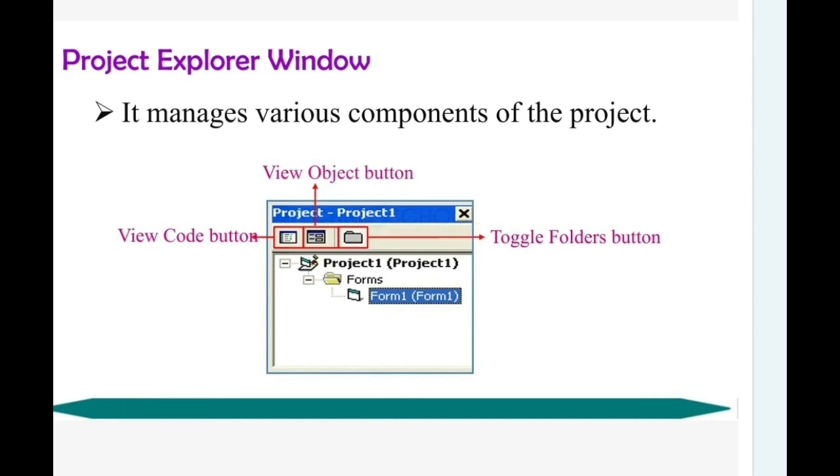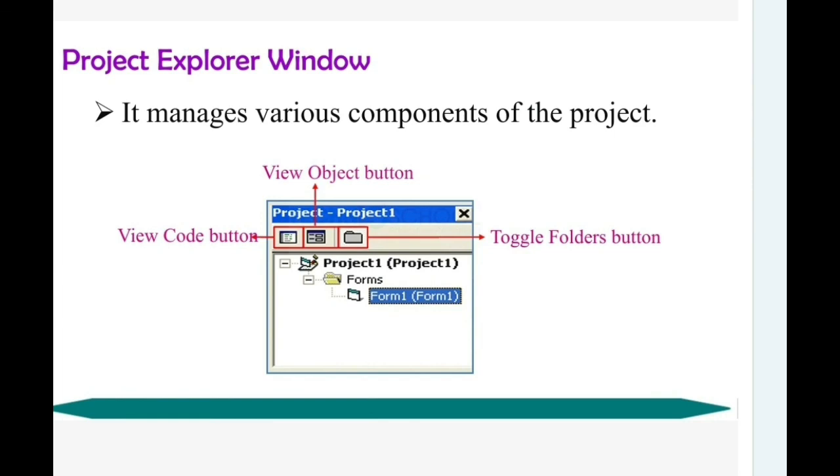And the Toggle Folders button: when you click it, it will show all the project components, such as forms, the coding window, the database, and the backend applications that we connected in this application. It will show all the file names. So in the Project Explorer window, you can use Toggle Folders to switch over the screens in Visual Basic programming.